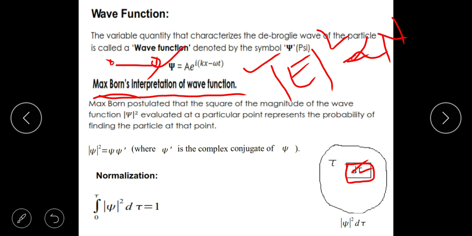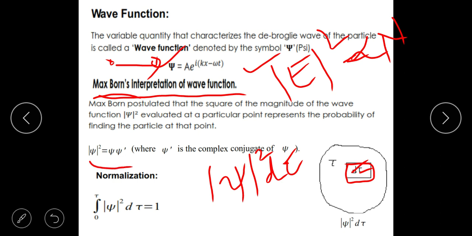If you take a very small volume in this, that is d tau, and you want to calculate what is the probability that my electron will be here, this is calculated by a quantity. Psi is the representative of an electron. You square it. This is the probability of finding the electron in the small space d tau. This is what psi square gives you. And since psi is a complex number, how do you square a complex number? You take the complex conjugate and multiply. That is how psi square is defined.